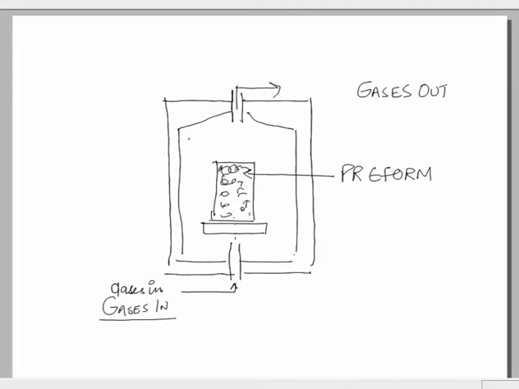So we need to have the heating arrangement also. So these are our heating coils. So basically we have an in feed system, we have an out system from where the effluents are coming out, and the actual reaction chamber.